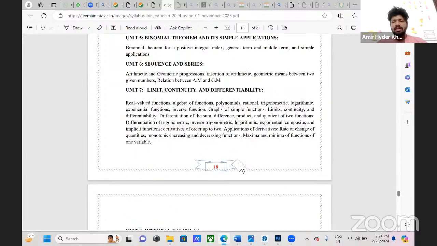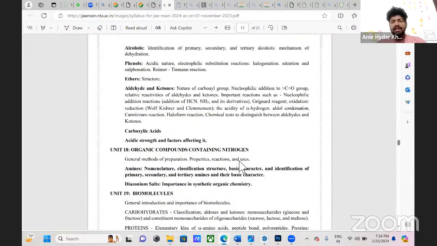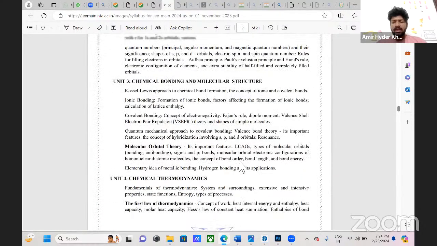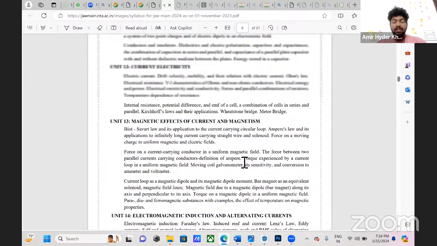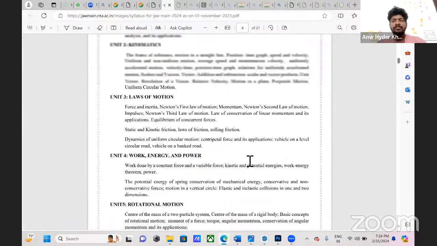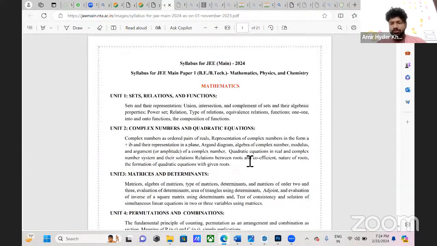The main advice which I would give is that this exam has negative marking. One correct answer will be awarded 4 marks, and one wrong answer will be deducted -1. So if it's -1, you'll be losing 5 marks. That is the calculation. So if you don't know any question or any answer, no issues. Please leave it. If you think you know a question with 80% confidence, that you will attempt it correctly and give a correct answer, then please attend it.